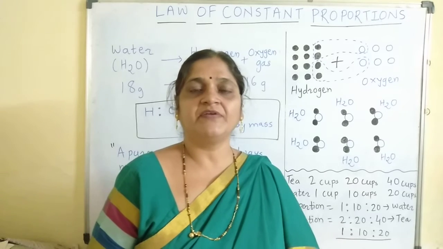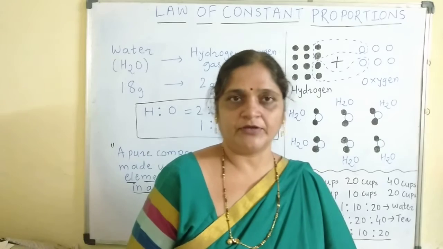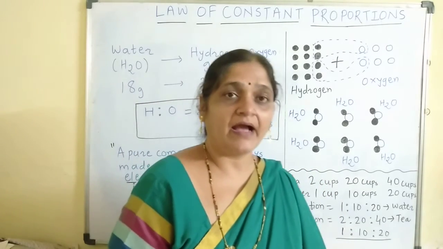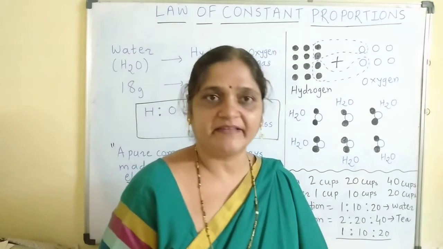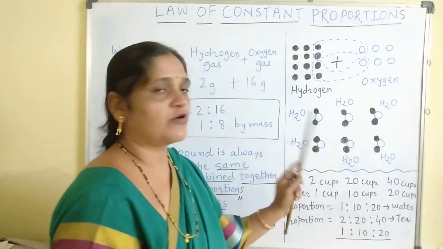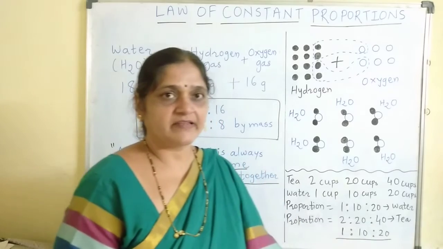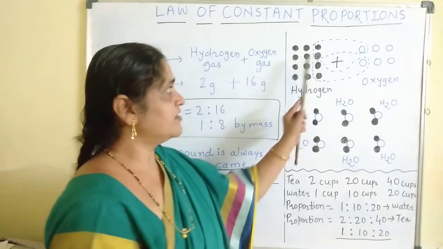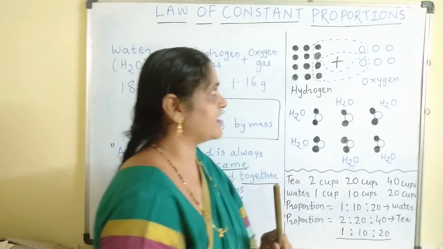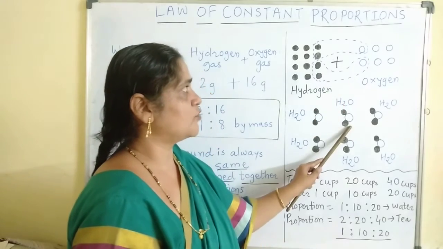So here we are going to take one more example of the water molecule. You all know that a water molecule is formed by the combination of hydrogen and oxygen gas. So here hydrogen gas combines with oxygen gas to produce a water molecule. You all know that in a water molecule there is one oxygen atom and 2 hydrogen atoms. So here I have drawn these are the atoms of hydrogen gas, these are the atoms of oxygen gas. So 2 hydrogen atoms combine with this one oxygen atom to produce one water molecule.